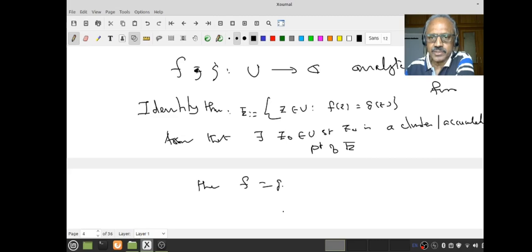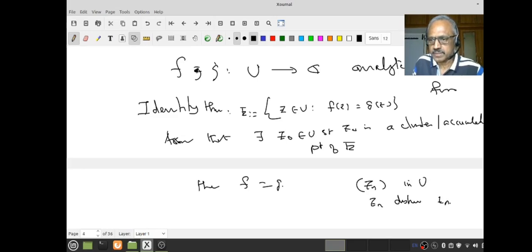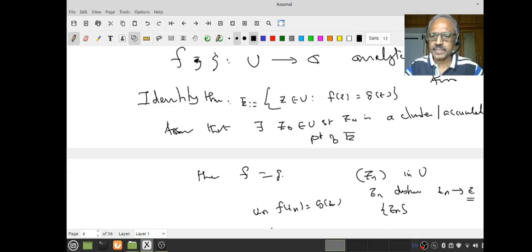You see that? I don't have to check f(z) equal to g(z) for each and every z in the open set U, in the open disk U. I only have to look at a set of points. For example, suppose I have a sequence z_n in U, such that the z_n are distinct, and let us assume z_n converges to z, then z will be a cluster point for the set of z_n. And assume that f(z_n) equal to g(z_n) for all n. Then f must be equal to g.